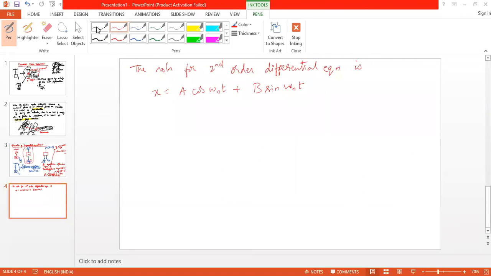Okay. This is the solution for the second order differential equation. The second order differential equation is x double dot plus k by m x is equal to 0. This is equation 1. And x is a cos omega n t plus b sin omega n t. And therefore x dot is what?